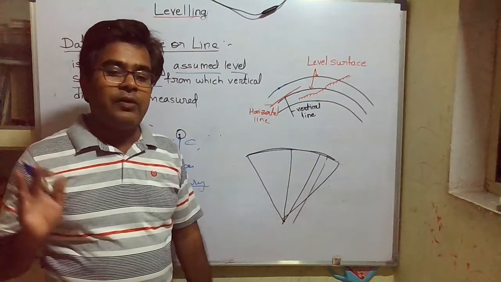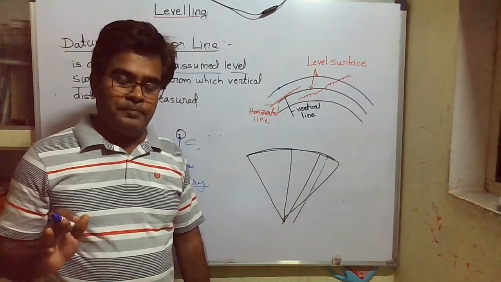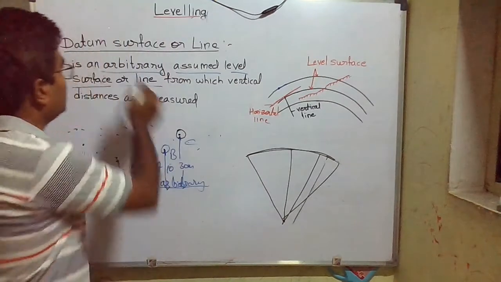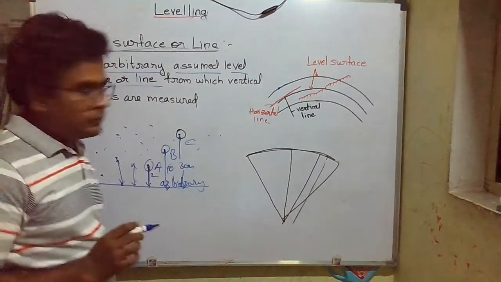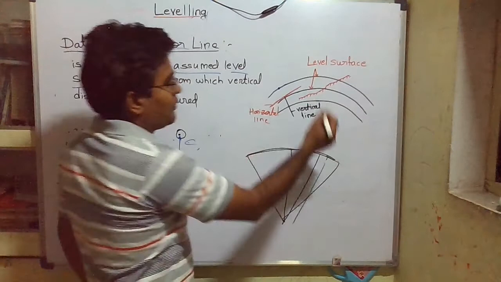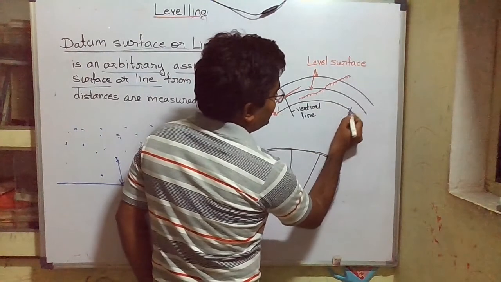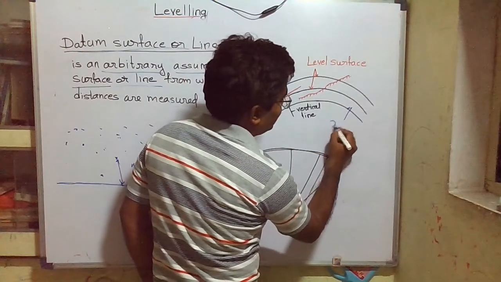That surface we can call a datum surface. This is an important term. Got it? Now here, if there are different level lines, I can say that this is my datum. I can say this is a datum.